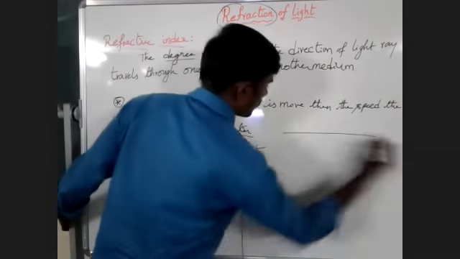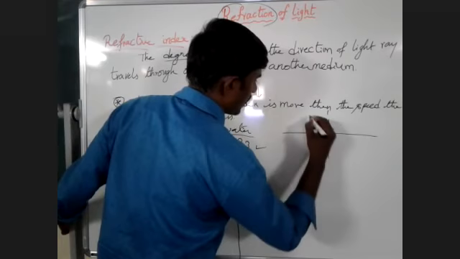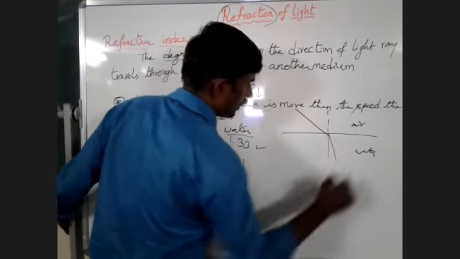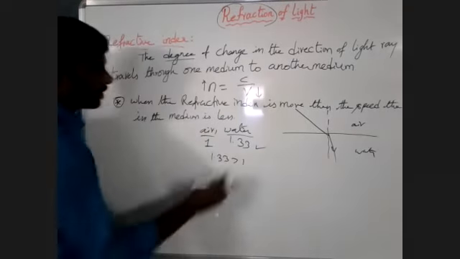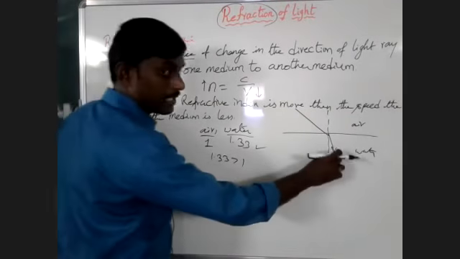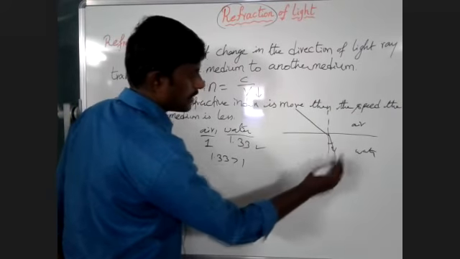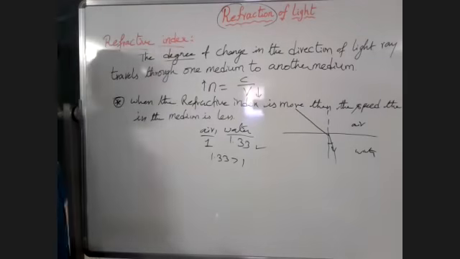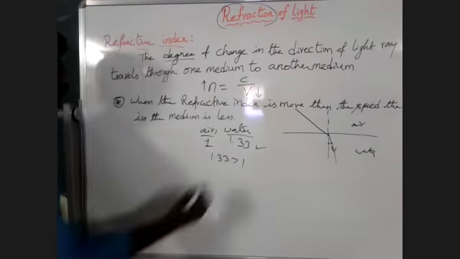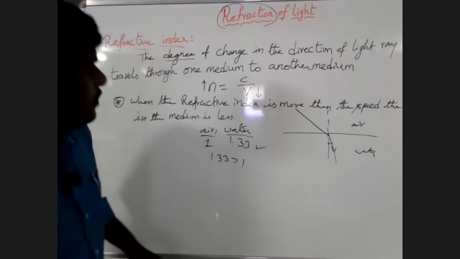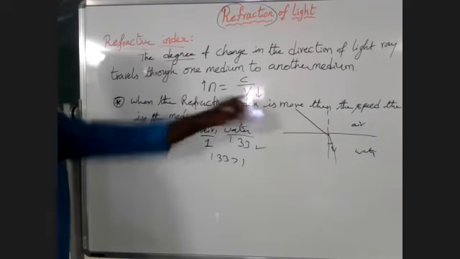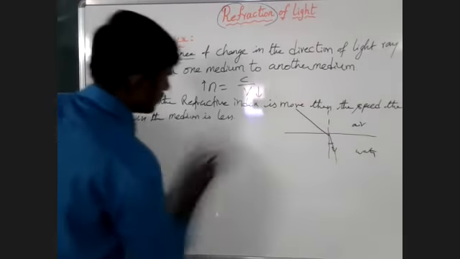That's why, when the light travels from air to water, the bending of light takes place. Because the medium which has more refractive index, the speed of the light decreases, and the light ray bends closer to the normal. You have to remember this point: the medium which has more refractive index, the speed of the light is less in that medium.